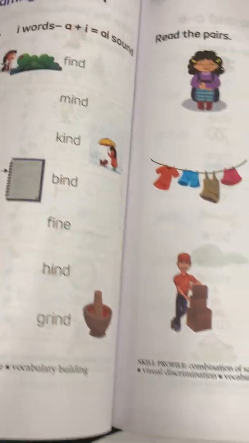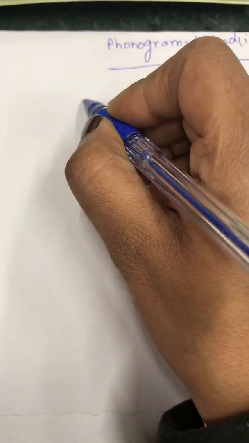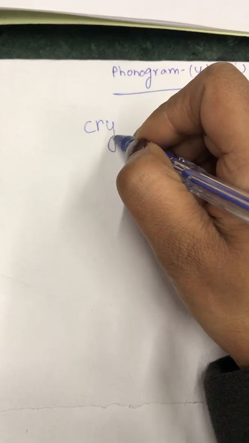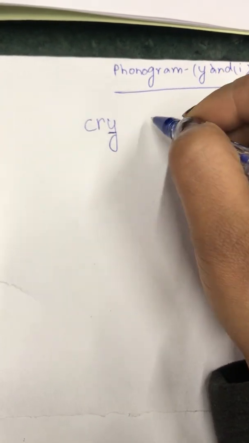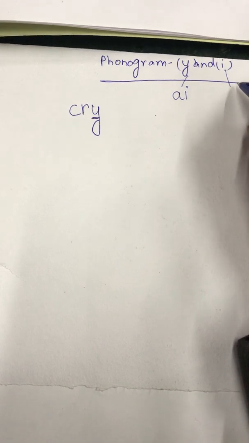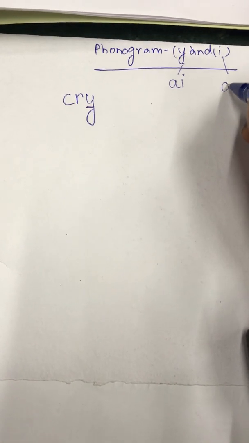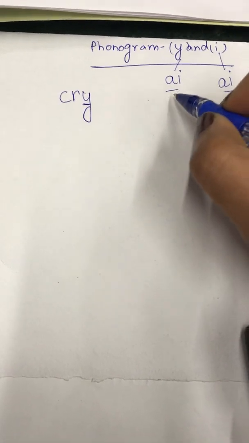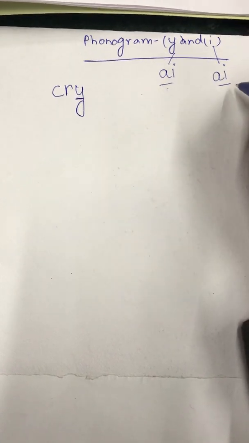Let me explain you. This is the phonogram family Y and I. Let's take the word cry. It ends with the letter Y, so whenever the word ends with Y, the sound produces I. And if there is any word in which there is letter I in between, then again the sound produces I. That is why in phonogram Y and I, the sound produced in both is I.